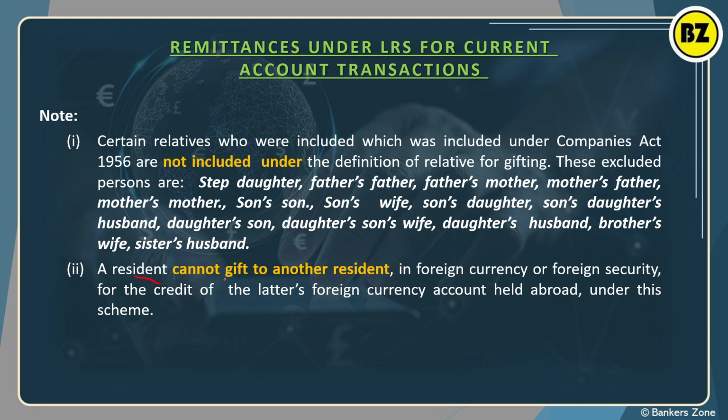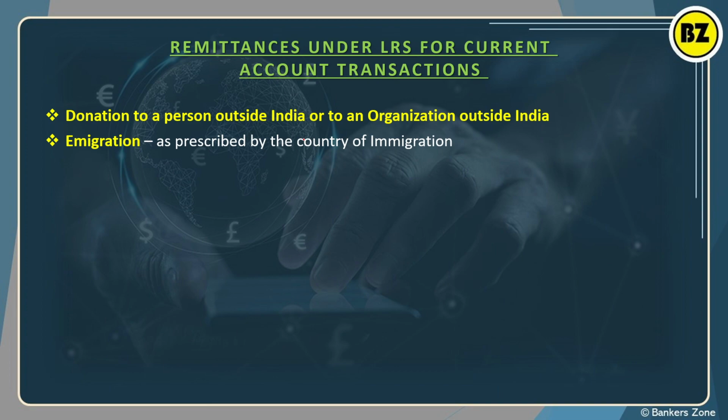Next, a resident cannot send a gift to another resident. If they do not have a relation, they cannot send the gift using a letter of credit in a foreign currency account. Okay, very easy. Donation to a person outside India or to an organization outside India: how can you donate? Whatever LRS you are doing must be routed through the current account, right? Donation must be routed through the current account, not capital. Immigration: what is immigration? Simply, immigration means you are permanently settling in another country, right?